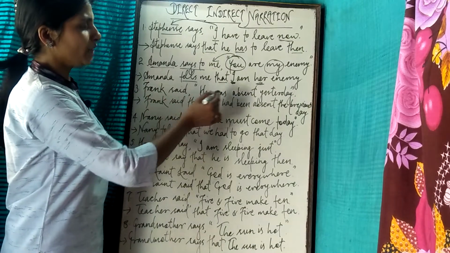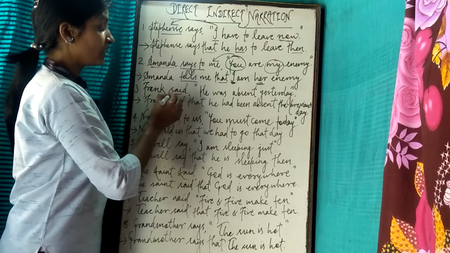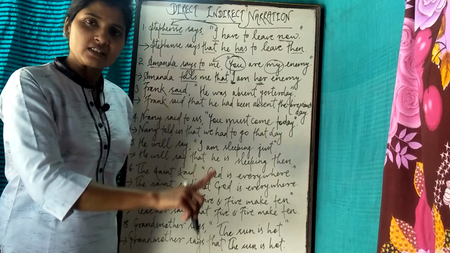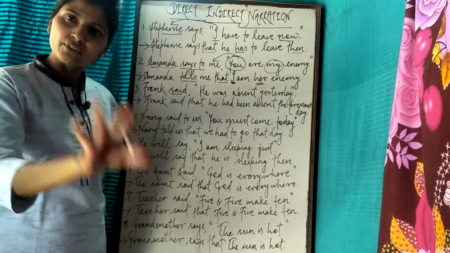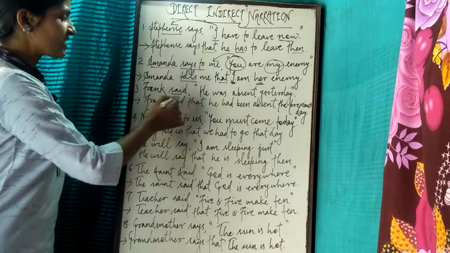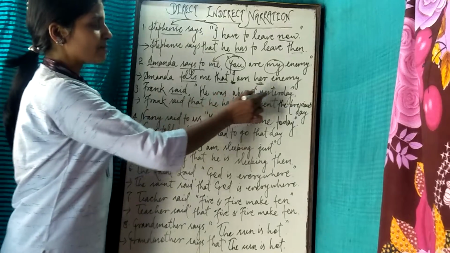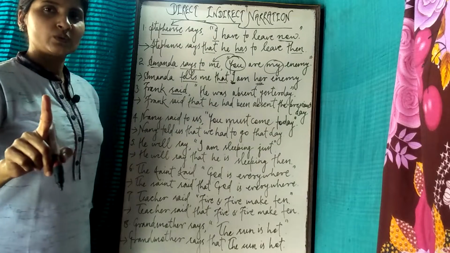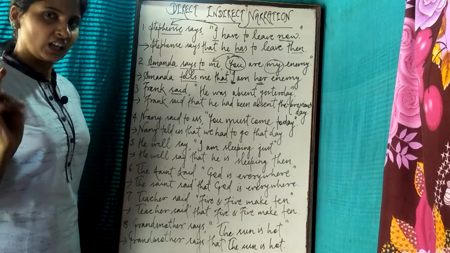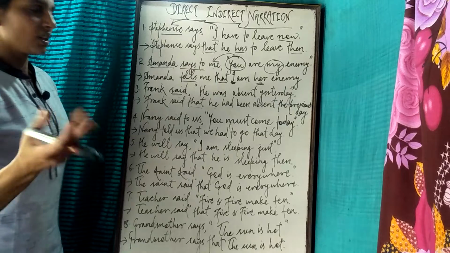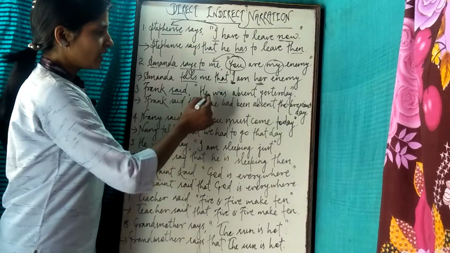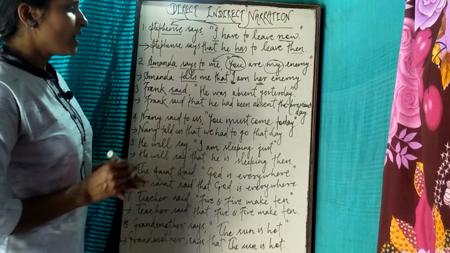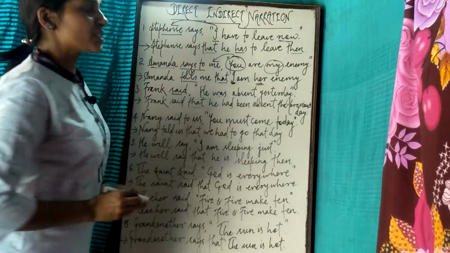Frank said he was absent yesterday. Now here the reporting verb is in the past. If the reporting verb is in the past, there will be a change of tense. I think you get it very well. Every change will be applied here. Frank said that he was absent yesterday. He will be he. There is no change in the third person. He, they, she, these are third person. He was will be changed into had been. So he had been absent yesterday.